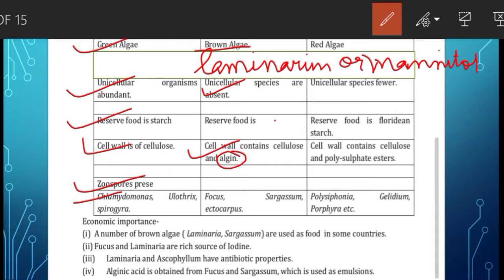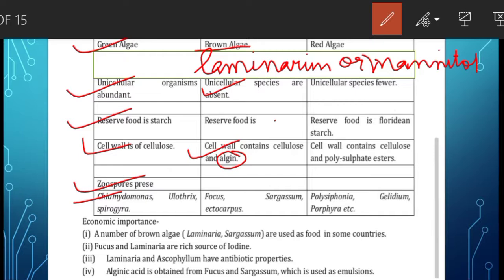These are complex carbohydrates. Then vegetative reproduction occurs through fragmentation. Asexual reproduction is by biflagellate zoospores, which are pear-shaped, having two unequal laterally attached flagella. In one of the slides I have drawn the diagram and shown you. Sexual reproduction is performed by isogamy, anisogamy and oogamy.